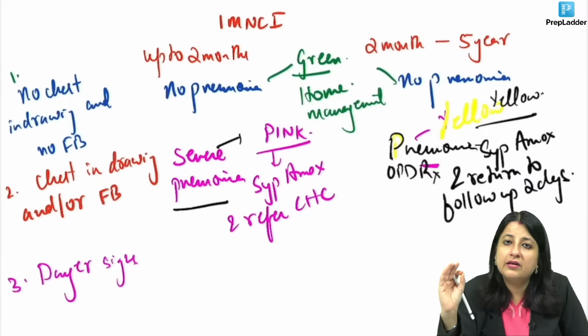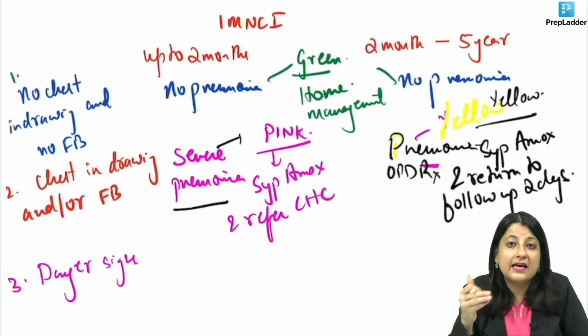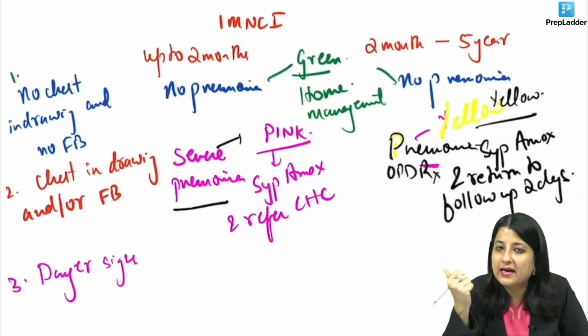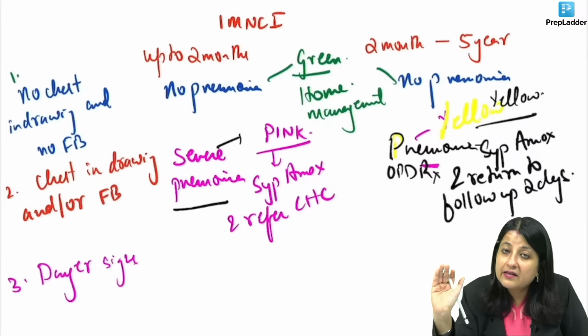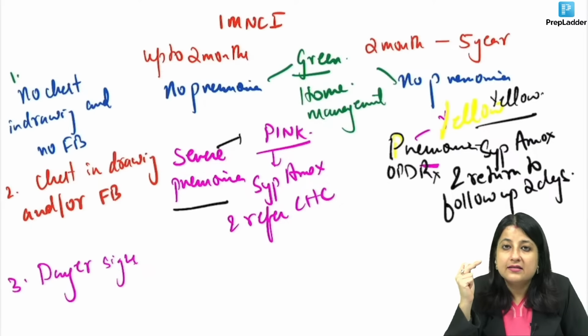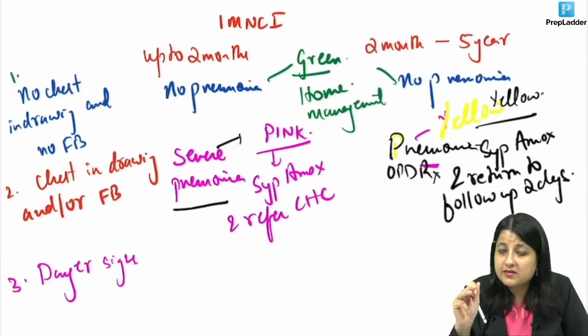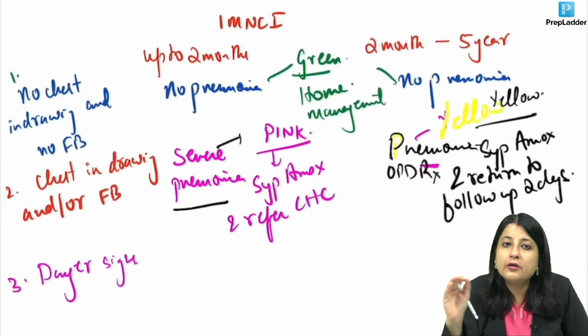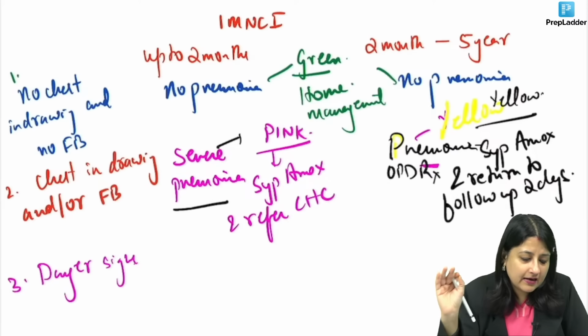If the baby is irritable, that's okay. Lethargic baby, like in kwashiorkor, the baby is lethargic. Marasmus, the baby is irritable. So lethargy, stridor in a calm child, cyanosed baby, convulsions, very high fever, not breastfeeding, all these are danger signs.